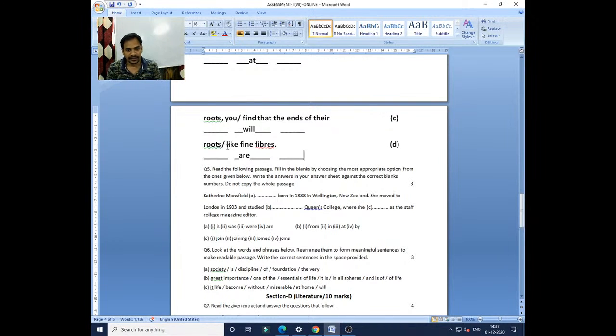So this is all about how to write omission. Omission means simply we have to go on finding the missing one. We will not see any mistake there. Like in editing errors, we identify the mistake and correct it. But here one word is missing. It can be a verb, a noun, a pronoun, or a preposition also. We have to bring it and use it in the right place. Clear? So this is all about it.